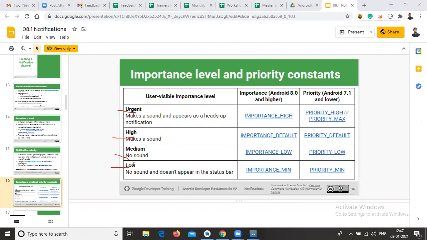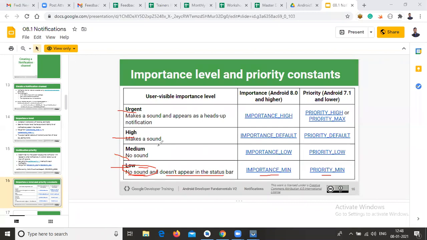If the particular application is not mandatory, you can use the low property. If you are using the low property, there is no sound and it doesn't appear in the status bar. You will only see your notification when you are opening the application. For low priority, you can use importance minimum if the mobile is Oreo or above. If the mobile is a below version, you can write priority minimum.